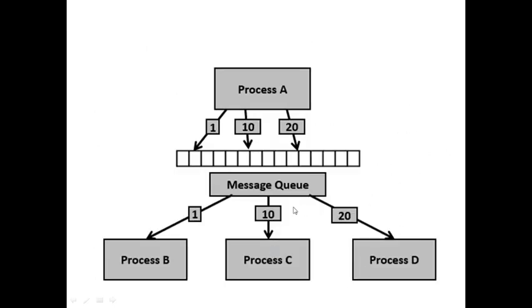So this is just a logical view of the arrangement. We have a message queue which is connected by a number of processes. One of them would have created the message queue and all others have just connected to the message queue. Now about sending messages to the message queue.